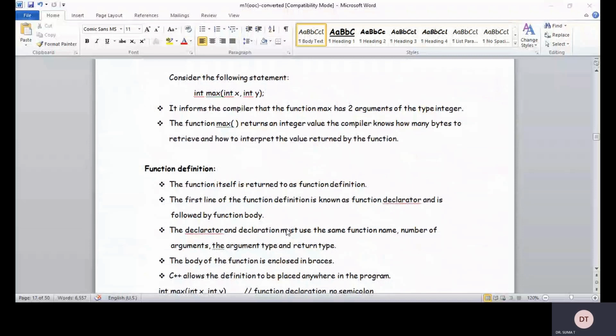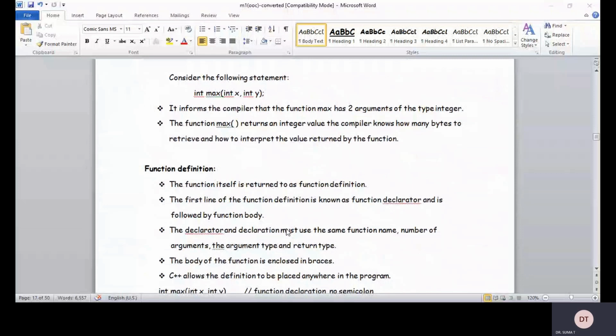We should match in three places: one is the function declaration, the second one is the function call, and the third one is the function definition. In all three places it must match in the name, return type, and list of parameters, and which data type those parameters belong to.